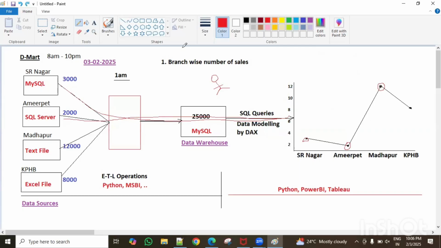All of you, the same project, guys, we'll do. The same project as it is, we'll do. We'll take different data sources, right? In each data source, we'll take some 10,000 rows here, some 12,000 rows here, some 1 lakh rows, dummy rows, guys, because you don't have the real-time data, right? That's why.